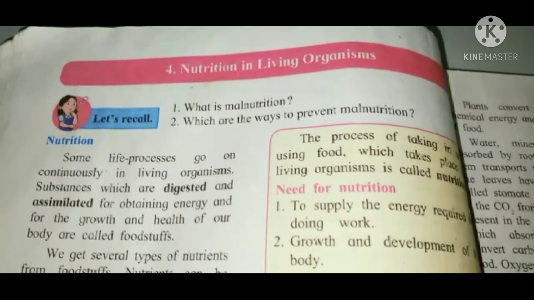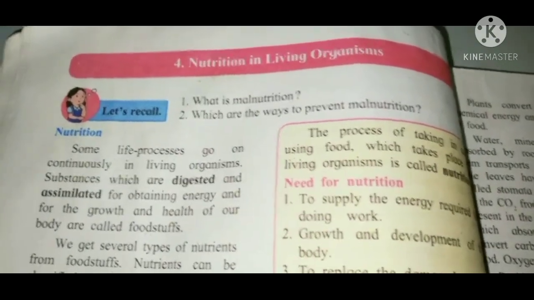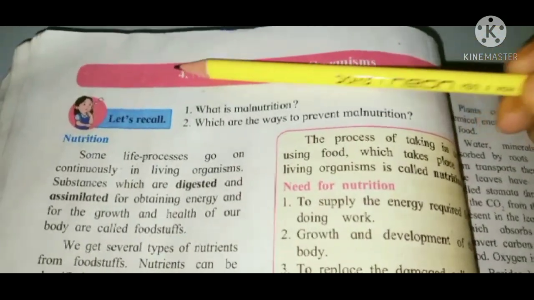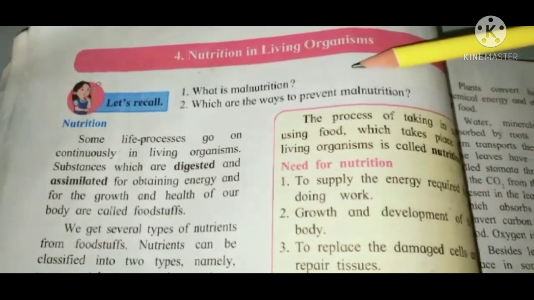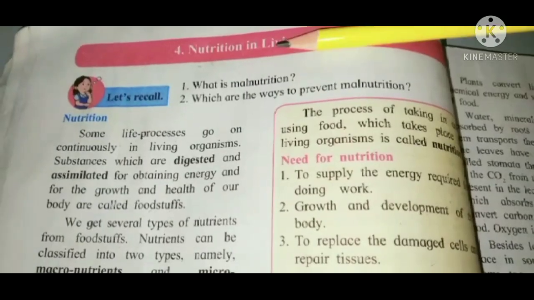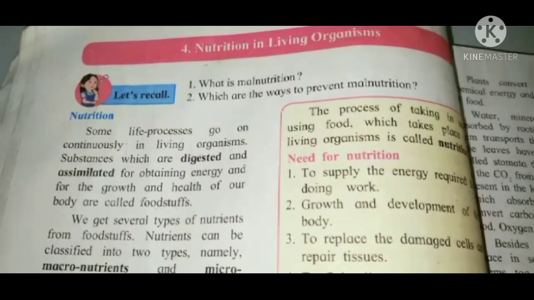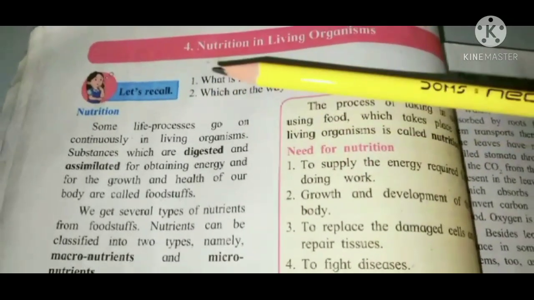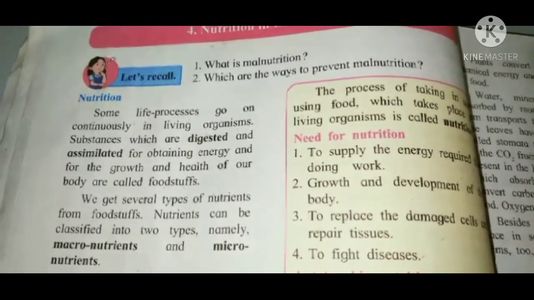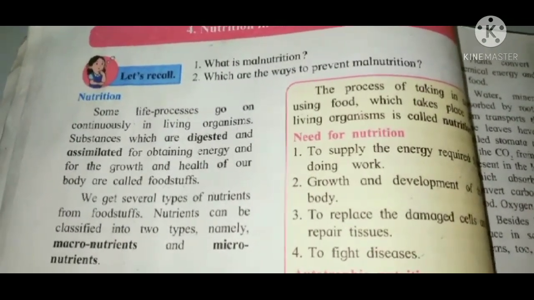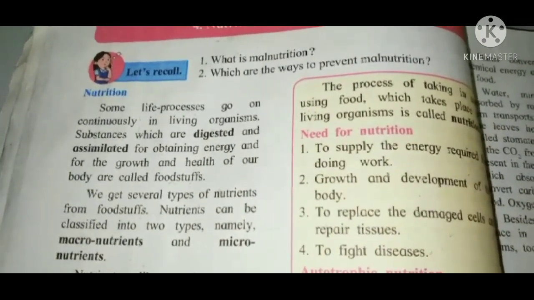So we are going to learn 7th standard science lesson number 4. What is the name of the lesson? The name of the lesson is nutrition in living organisms. We are going to see nutrition in living organisms, in plants and animals. Some life processes go on continuously in living organisms.